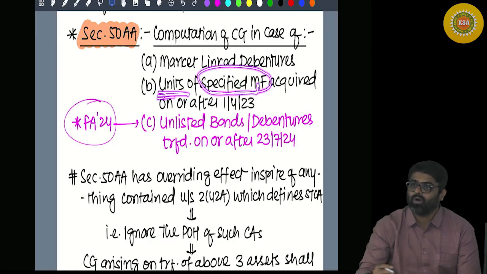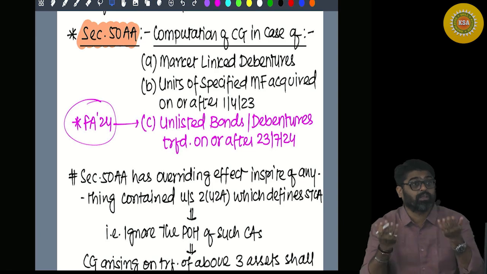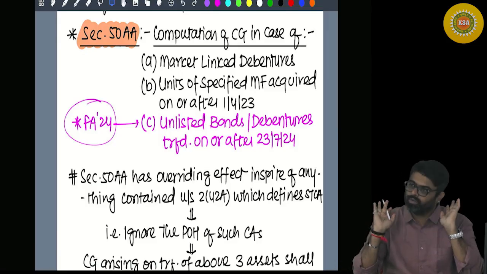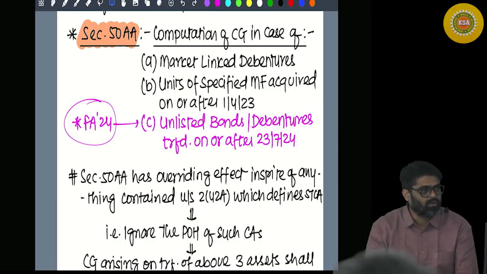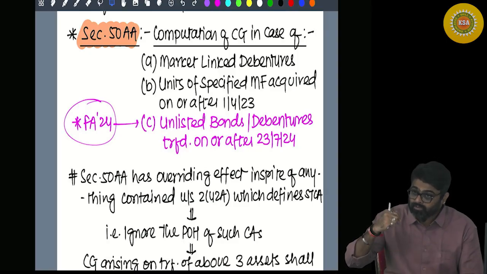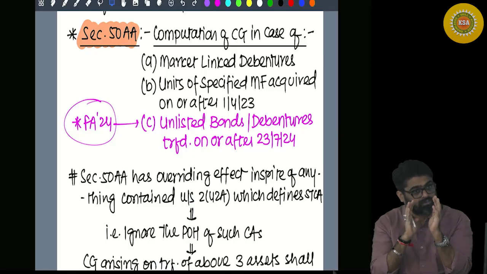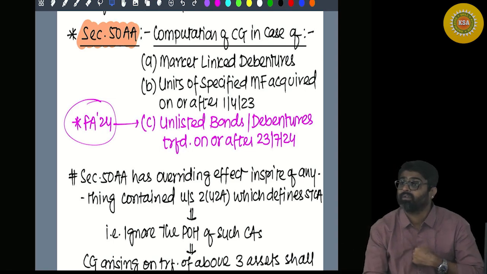Yes or no? So I am a mutual fund. I am taking money from you. So you all are investors. You are the unit holders. So you will invest money and I will issue units to you. Now the units which are held by you will be treated as units of debt oriented mutual fund if this mutual fund, taking money from the investors, invests 65% or more of the money in debt securities. Then the mutual fund is debt oriented.